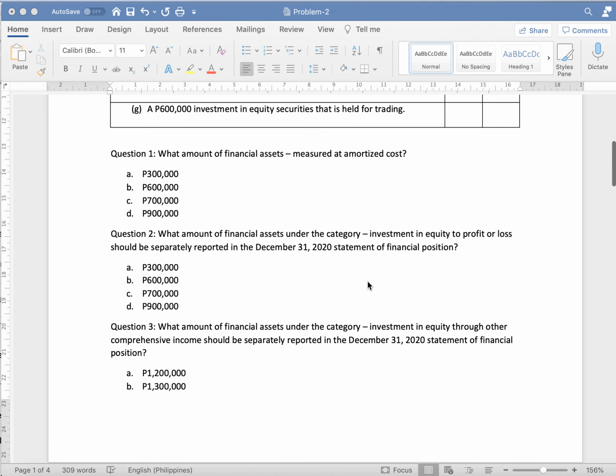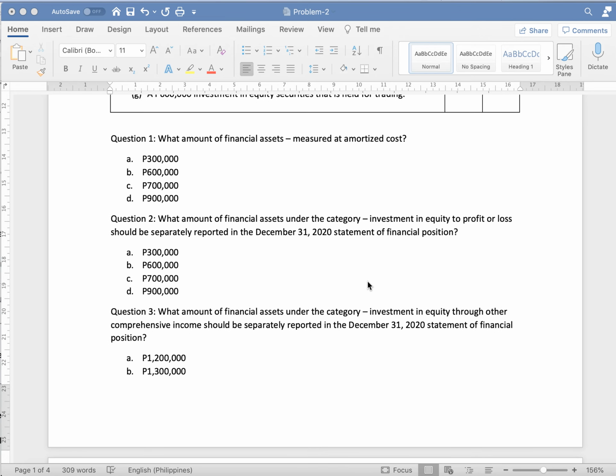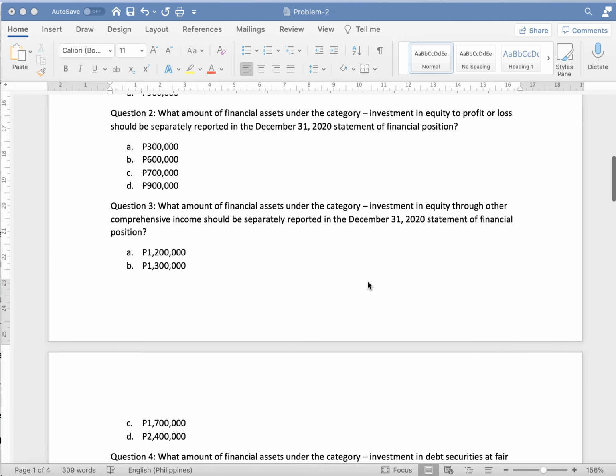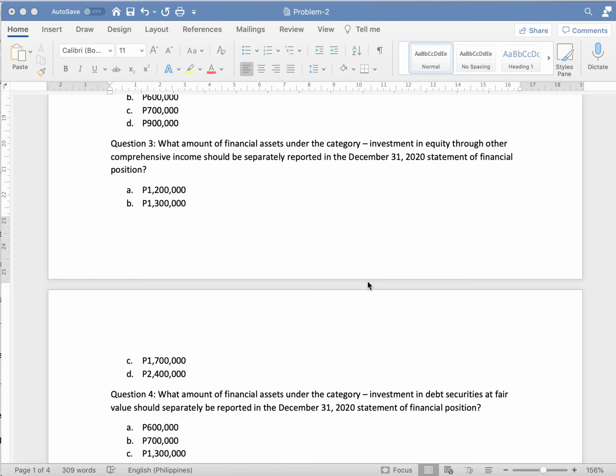Question 3, what amount of financial assets under the category investment in equity through other comprehensive income should be separately reported in the December 31, 2020 Statement of Financial Position? And question 4, what amount of financial assets under the category investment in debt securities at fair value should be separately reported in the December 31, 2020 Statement of Financial Position?